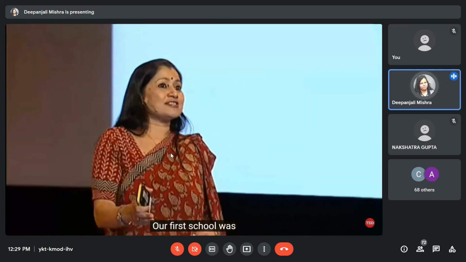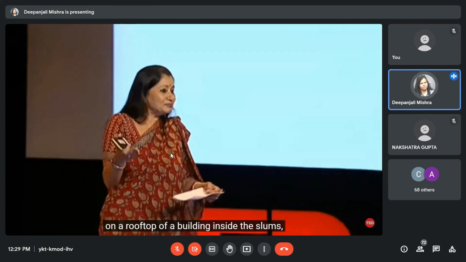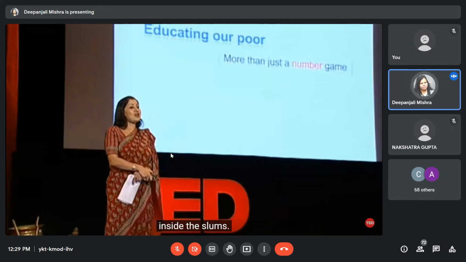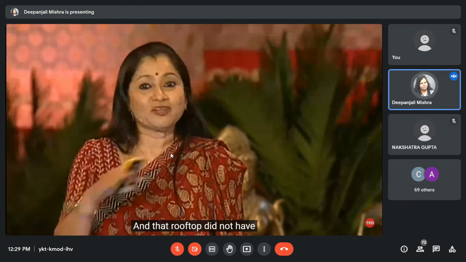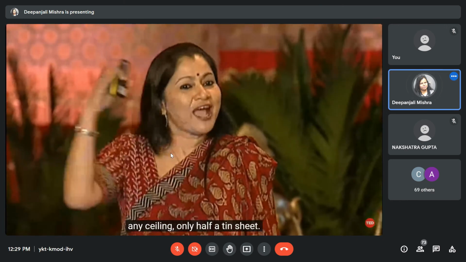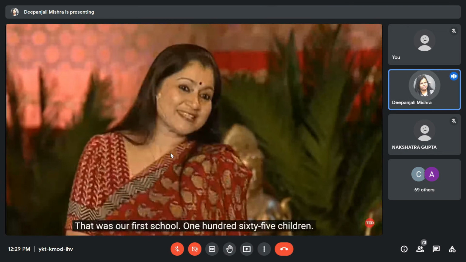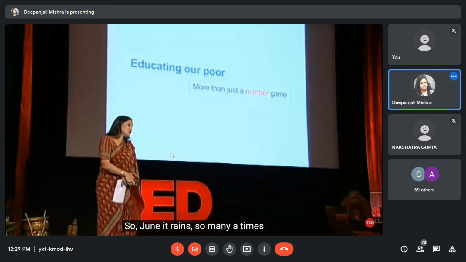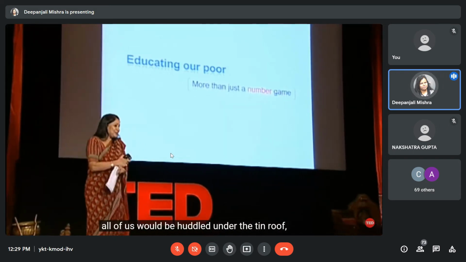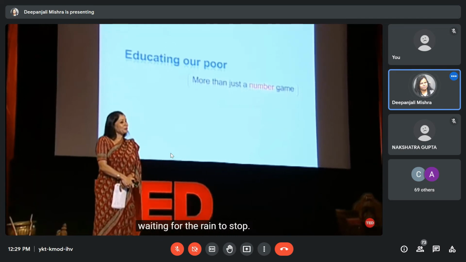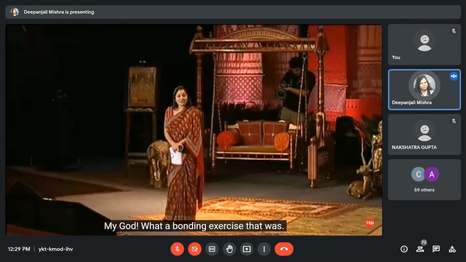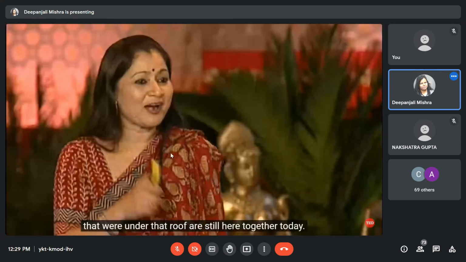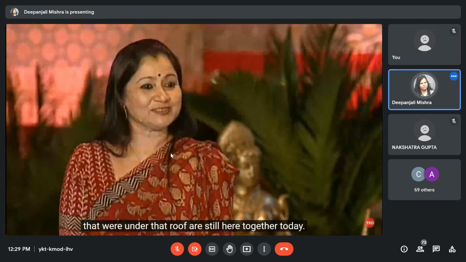Our first school was on a rooftop of a building inside the slums, only second-story building inside the slums. And that rooftop did not have any ceiling, only half a tin sheet. That was our first school, 165 children. Indian academic year begins in June. So June, it rains. So many a times, all of us would be huddled under the tin roof, waiting for the rain to stop. My God, what a bonding exercise that was. And all of us that were under that roof are still here together today.